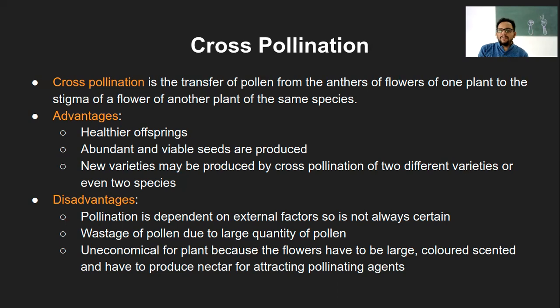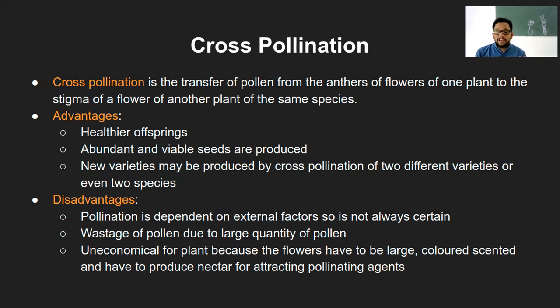So it will always need some external factor, what we call a pollinating agent. It can be wind, birds, insects, butterflies and so on. If they are not there, the pollination is not certain. So cross-pollination is always dependent on external factors.